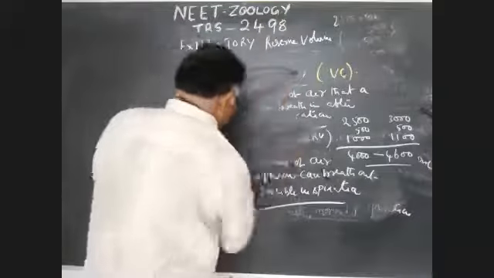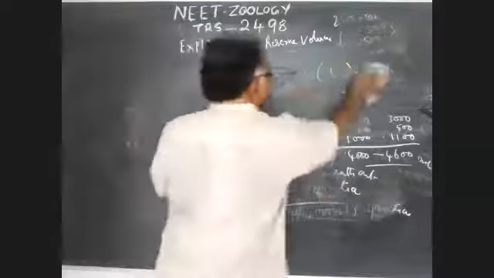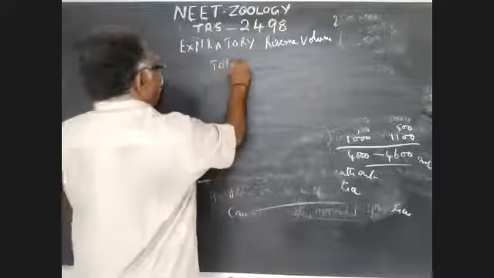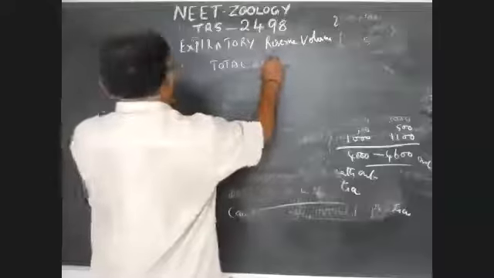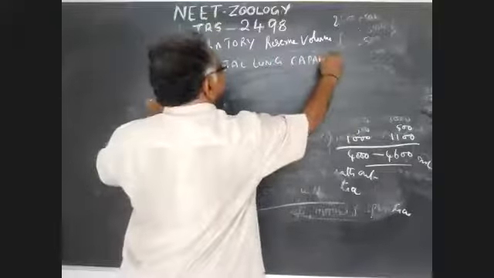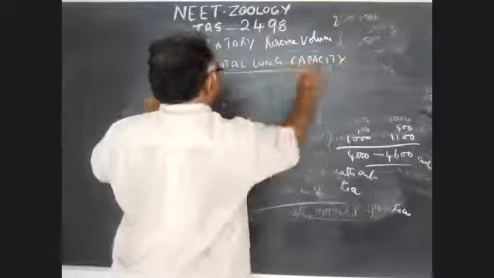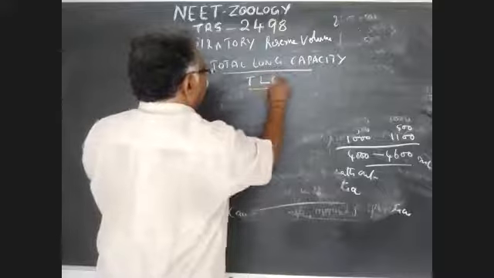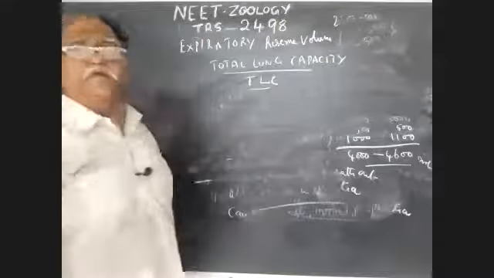Finally, total lung capacity. TLC, total lung capacity. Important one.